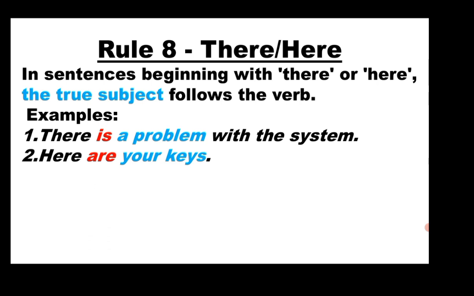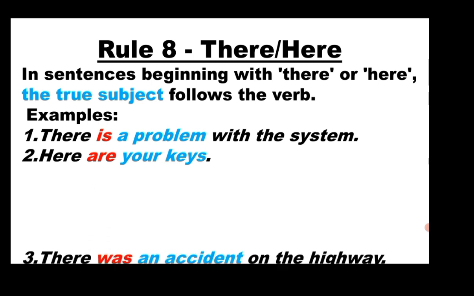Therefore, it needs a plural verb, because the rule says that if the sentence begins with there or here, the true subject follows the verb. If the subject is singular, then the verb will be singular. If the subject is plural, then the verb will be plural. So, keys is the plural subject here, the true subject here. So, we use the plural verb are here.